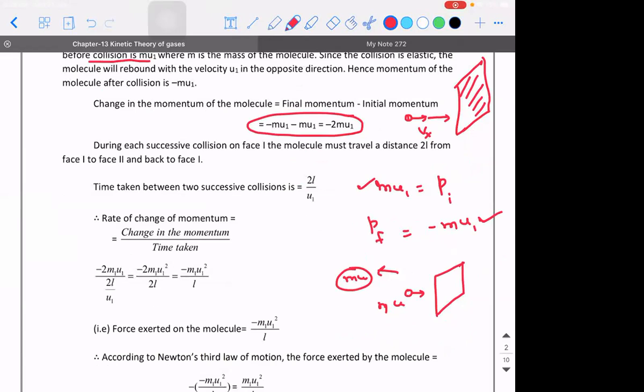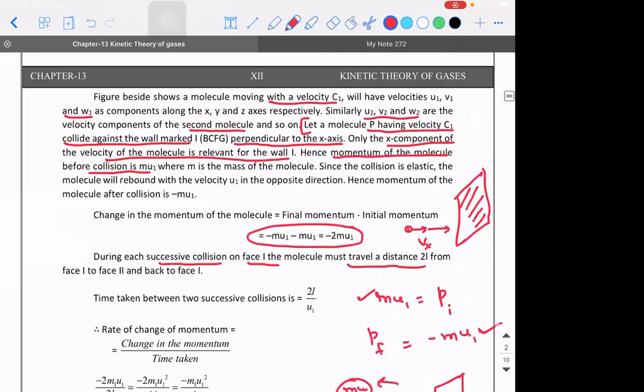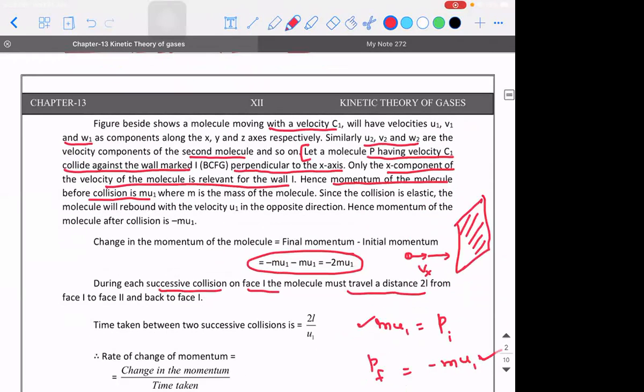During each successive collision on face 1, the molecule must travel a distance of how much? See, what should happen is, listen, I'll explain. I'll switch on the video and explain. Please think in this way.